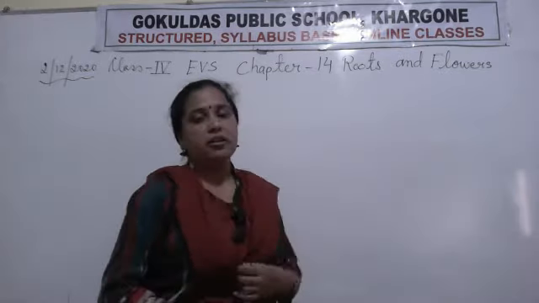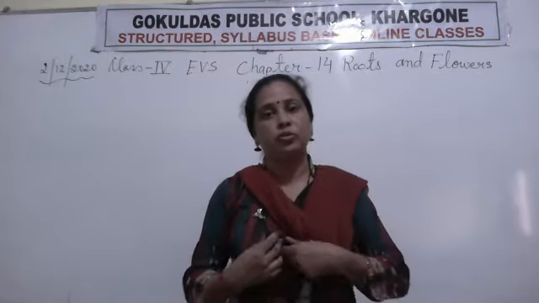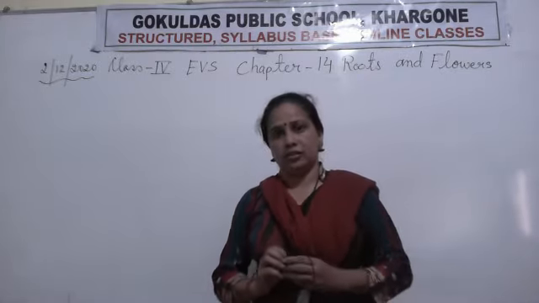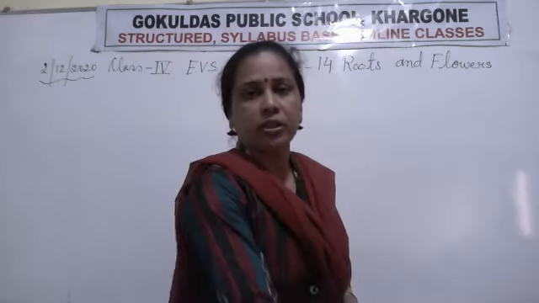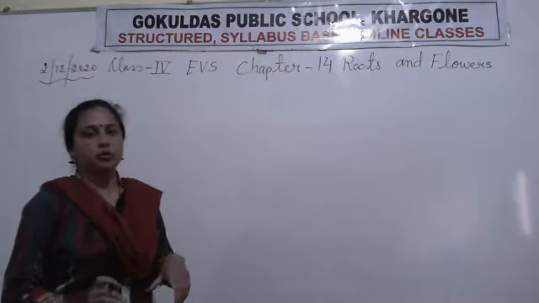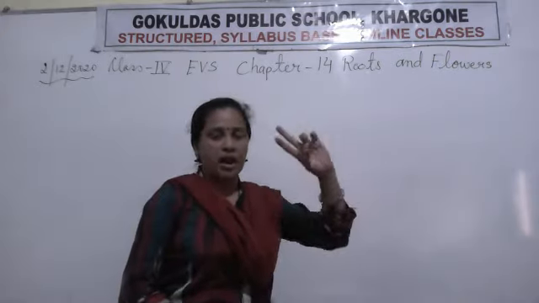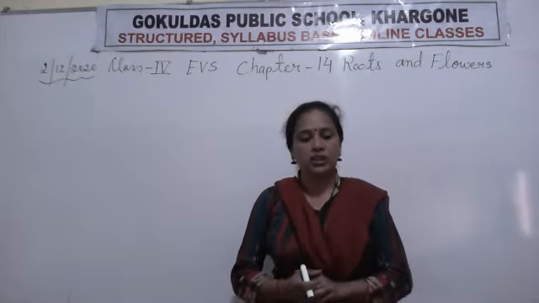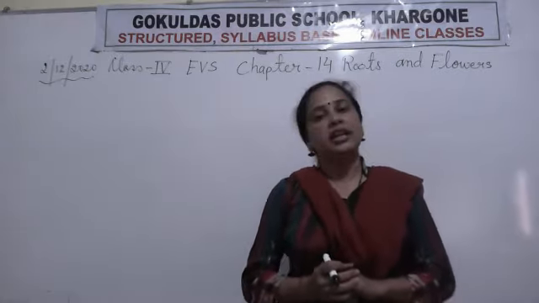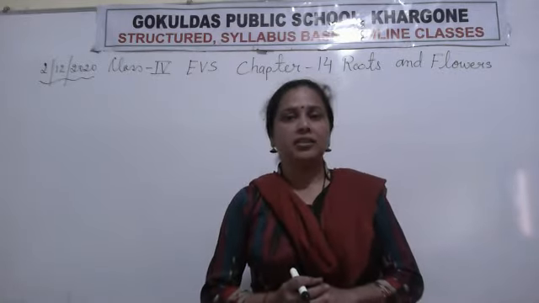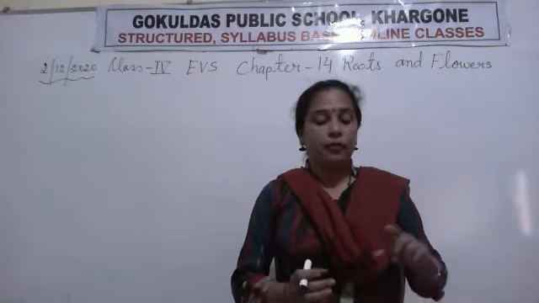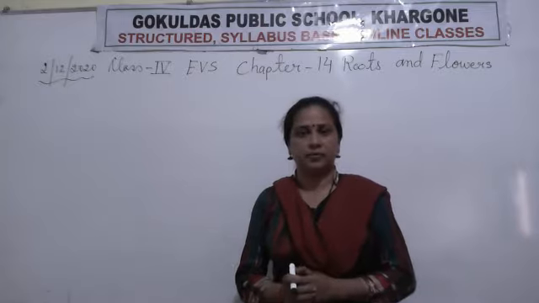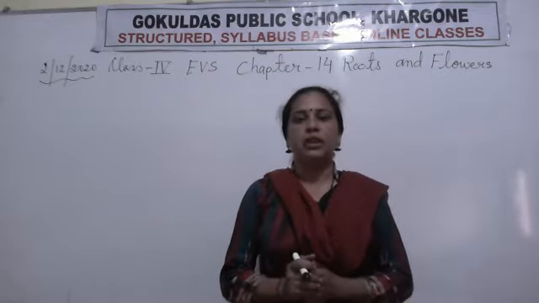Now in this chapter, what I explain to you, what is given in this chapter, we will discuss first about that. Okay students, now in this chapter first I explain you about the plant. This chapter is related to plants. Roots and flowers we find in the trees, not in the animals, not in the human beings. Flowers and roots we find in the plants. Clear? And trees. Fruits also we get from the plant.